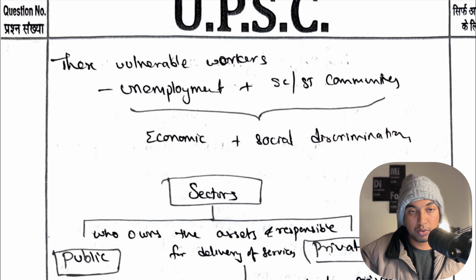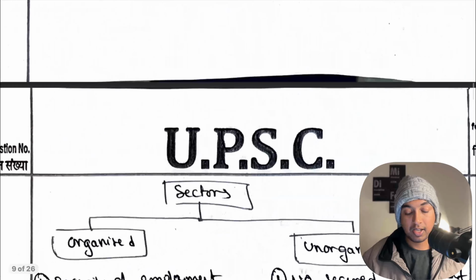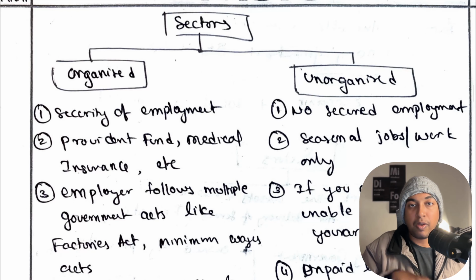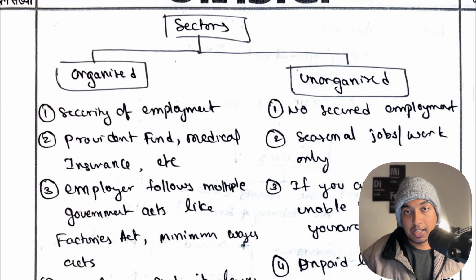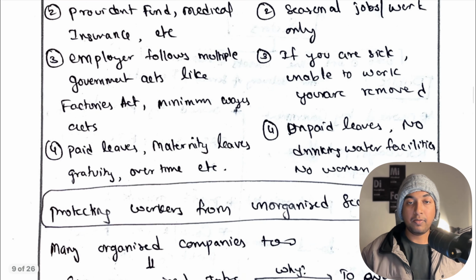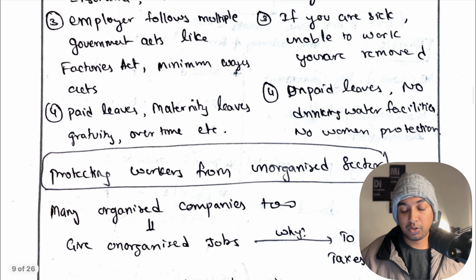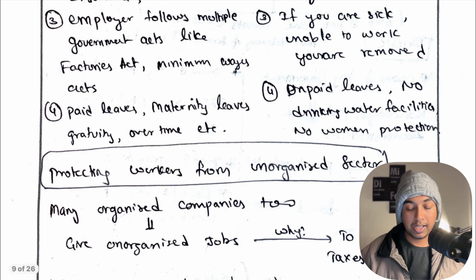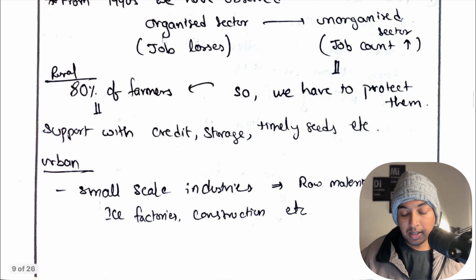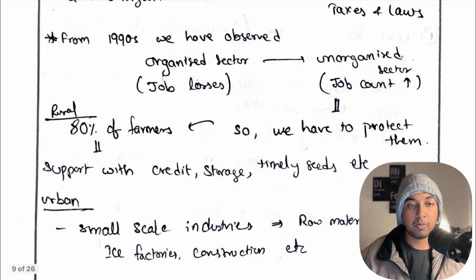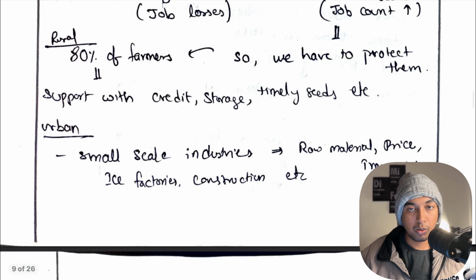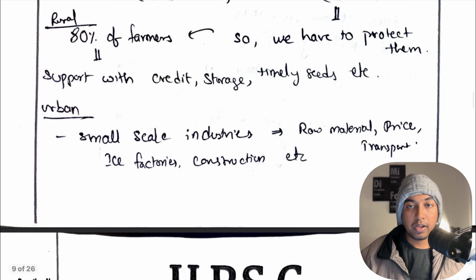I hope you understood about this episode. We have divided the sectors as per the type of employment: one is organized, one is unorganized, as per the employer. And this unorganized sector consists of many people in India. The aim of the government should be bringing people from the unorganized sector to the organized sector. How can they bring them? By providing credit, by providing storage, by providing low interest loans to companies, particularly whoever employs people in the unorganized sector.